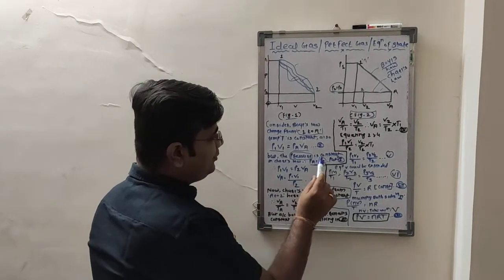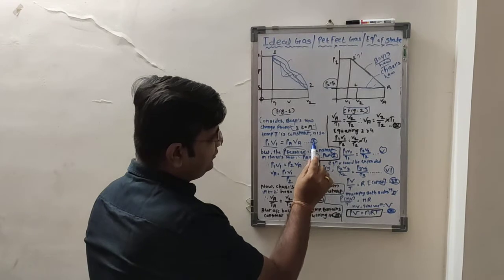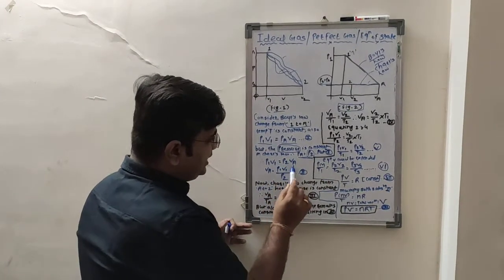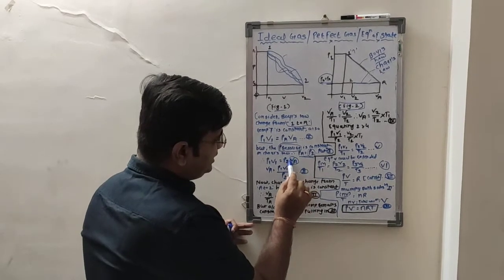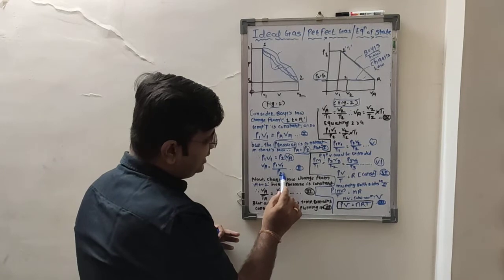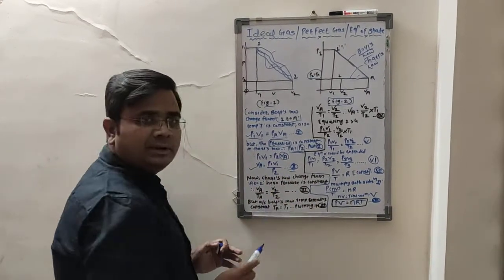By putting this value of PA equal to P2 in equation 1, we get P1 V1 is equal to P2 VA. So if you keep VA aside, we get VA equal to P1 V1 divided by P2. That is how we have got equation 2.